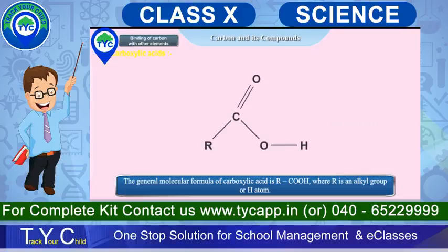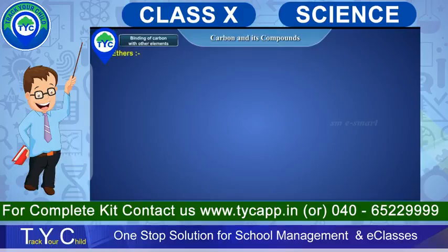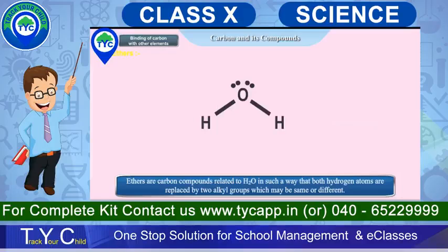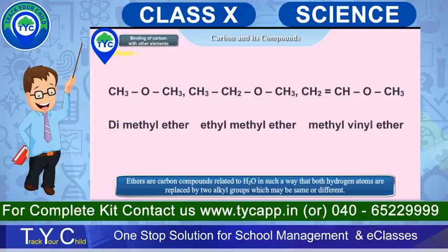The OH group is called the carboxyl group. Ethers. Ethers are carbon compounds related to H2O in such a way that both hydrogen atoms are replaced by two alkyl groups, which may be the same or different. Example: CH3OCH3 dimethyl ether, CH3CH2OCH3 ethyl methyl ether, CH2=CHOCH3 methyl vinyl ether, etc.